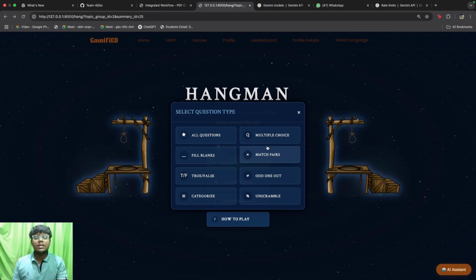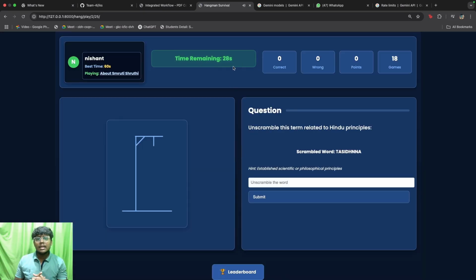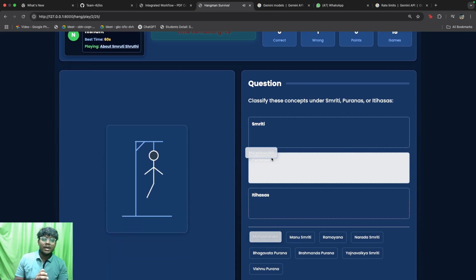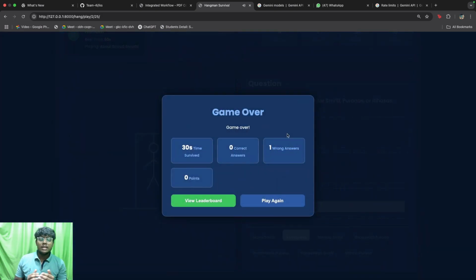I'll quickly explain the concept of this game. In this game, we are given 30 seconds initially. After the 30 seconds, that character will be totally hanged. In this game, we have a lot of types of questions which we have to answer. Each question that we answer right gives 10 more seconds for that character to live, and each wrong answer takes away 5 seconds. The longer you make that character survive in this game, the better you are at it, that is, you're answering a lot of right questions at a very high speed.